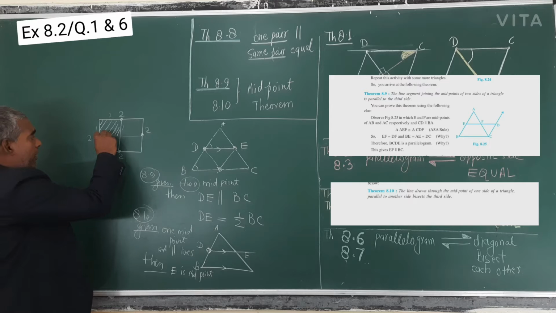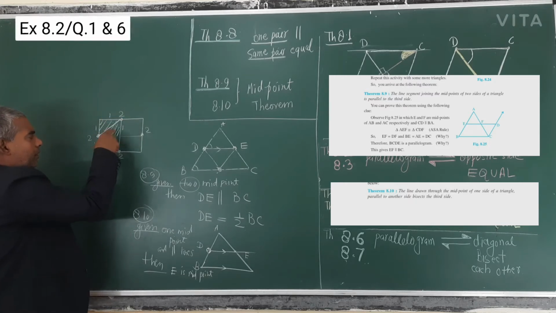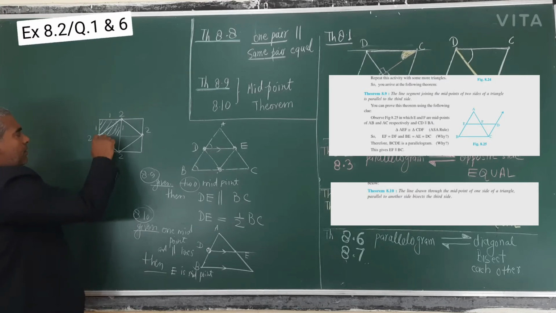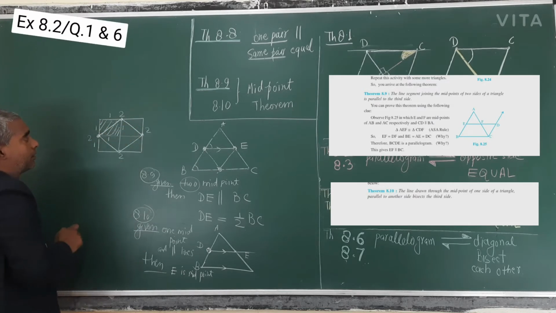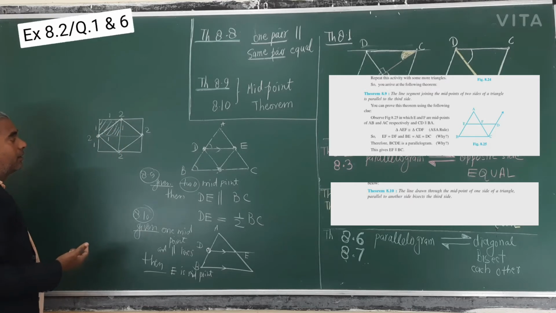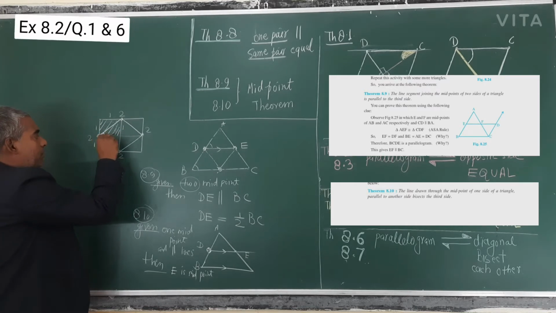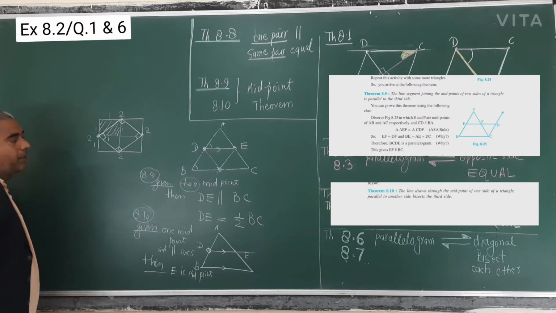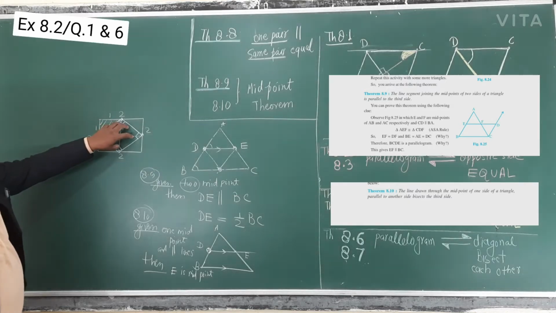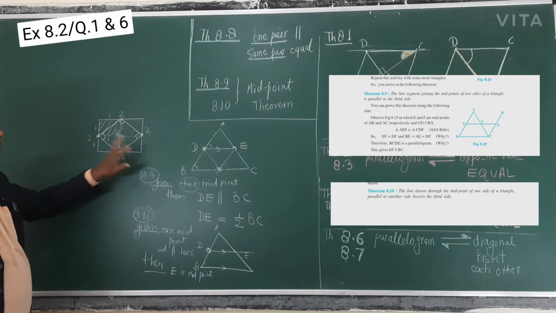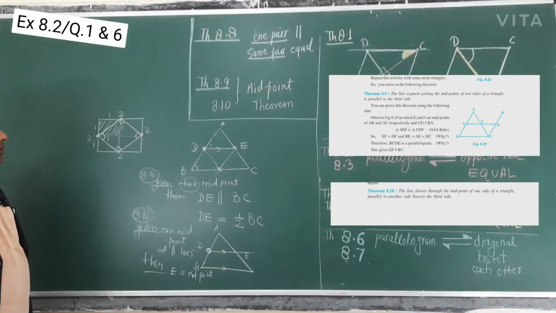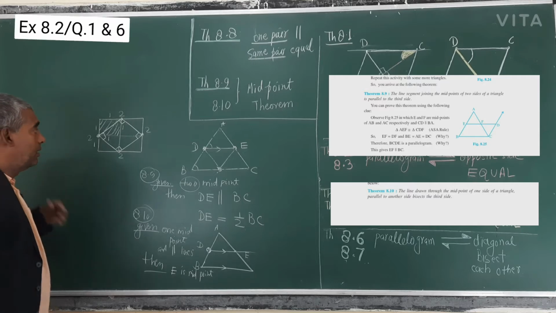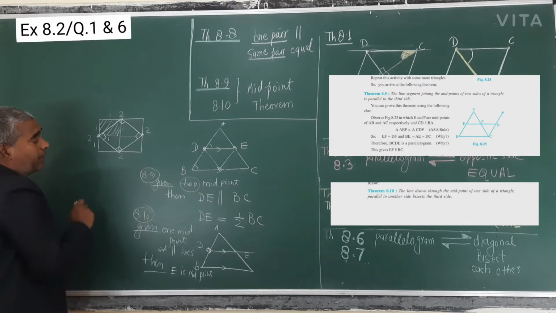Okay, if you join this one, this and this, in the square what will you get? Actually when you do it, you will find this is also a square, and between them is a square. So this square will be half of the area of the earlier one. This type of question we have to solve in chapter number 9. So this question has been asked. Okay, so it's not a new thing.